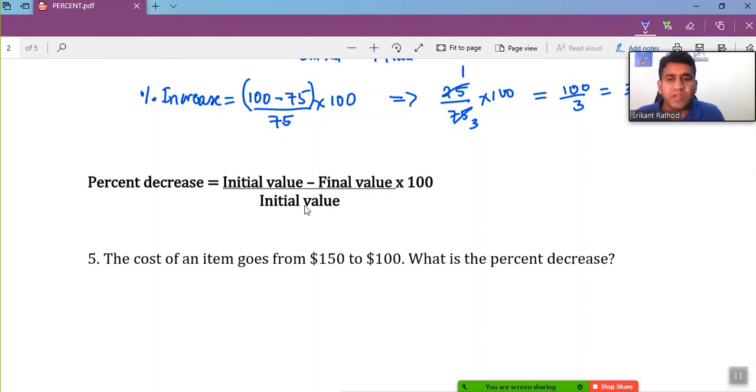That remains the same whether percentage increase or decrease, but we need to change initial minus final for the percentage decrease. Why? If you do final minus initial, you're going to get a negative, and then you have to do 100 minus that, and that's complicated. So I suggest you do it this way.